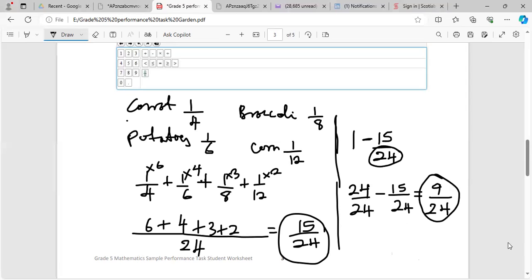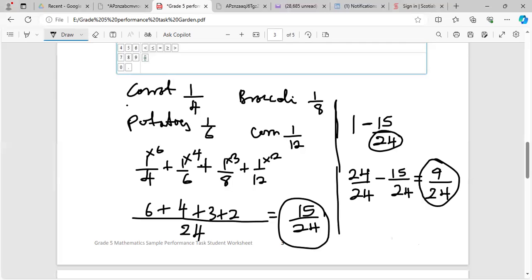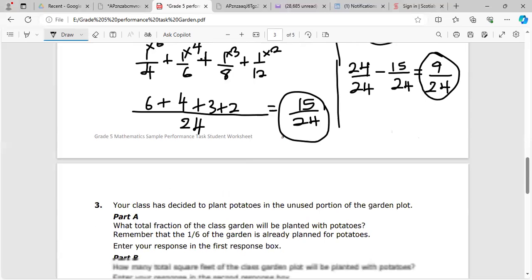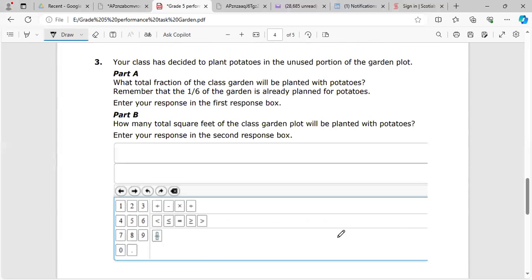All right, guys. Let's see if we have more. All right, so there is a part 3. It says your class has decided to plant potatoes in the unused portion of the garden plot. Part A: What total fraction of the class garden will be planted with potatoes?